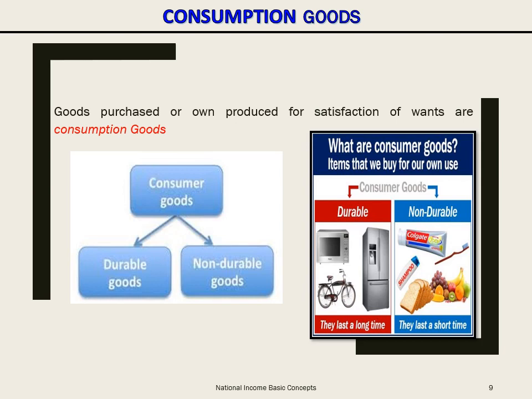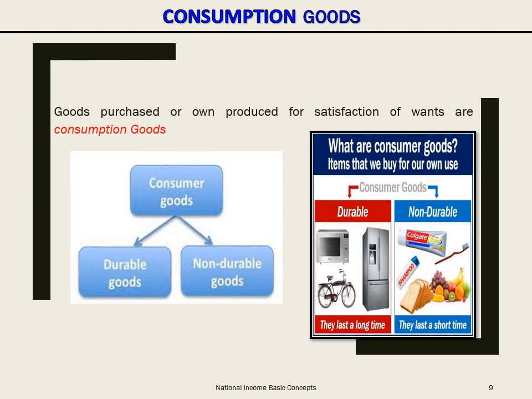It gets completely used up when you use that commodity. An example is electricity. We use it and it gets completely used up. So it's not durable. You cannot use say 100 watts of electricity time and again. Once you use it, that's over. Or say food, biscuits, paste, bread, fruits, such kinds of consumption goods are called non-durable consumption goods.